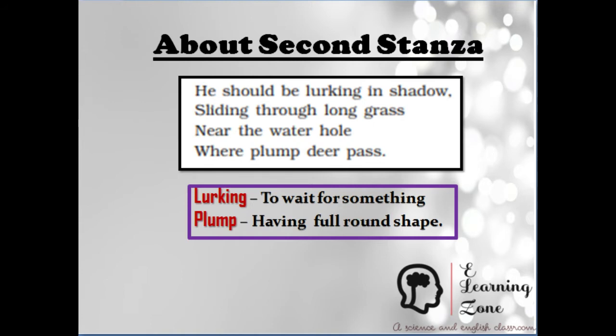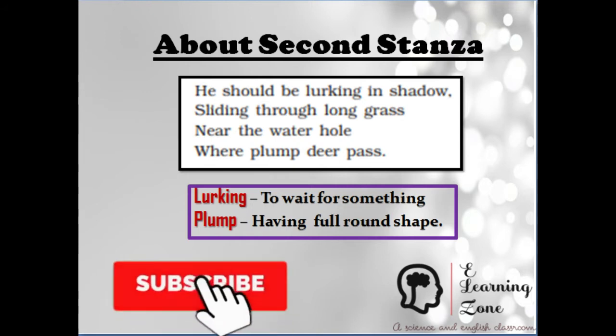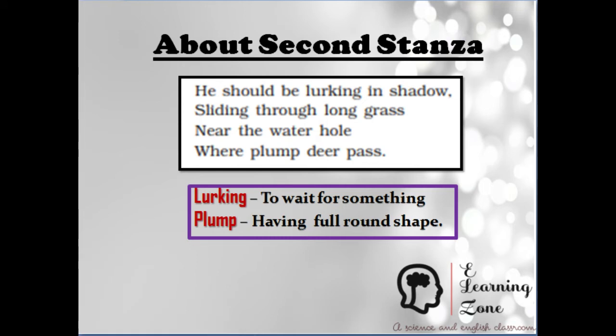The natural habitat of the tiger is the forest, the jungle. If the tiger was free, it would be hiding in the tall grasses somewhere near the water bodies, near the ponds or the river, to catch its prey: a fat, plump deer that would have come there to drink water. The poet is filled with pity and sympathy for the tiger who is now in the cage, but would have lived a carefree life if it was in the jungle.